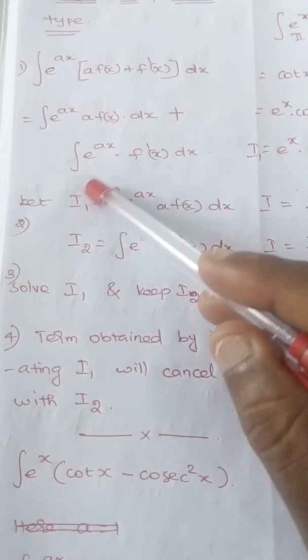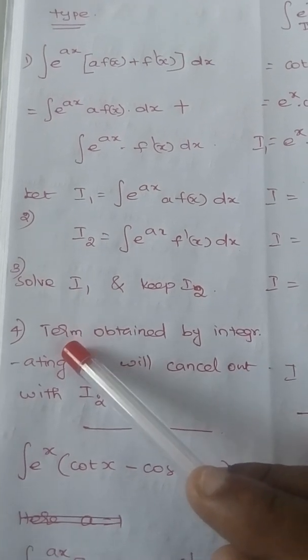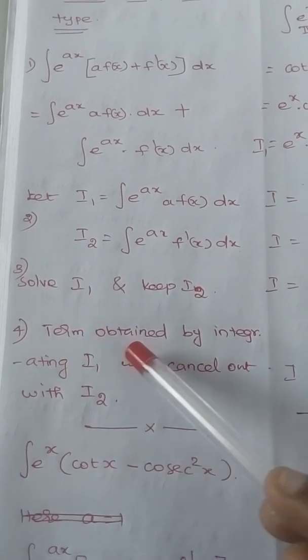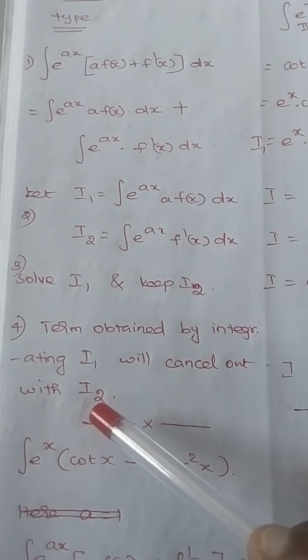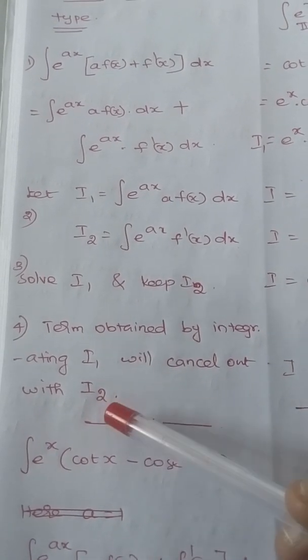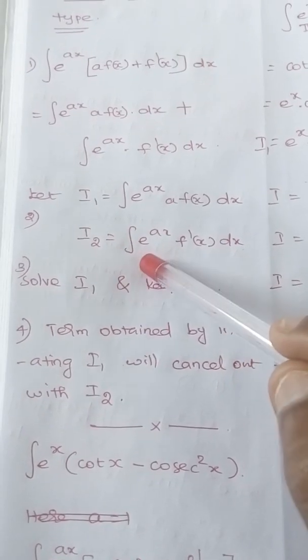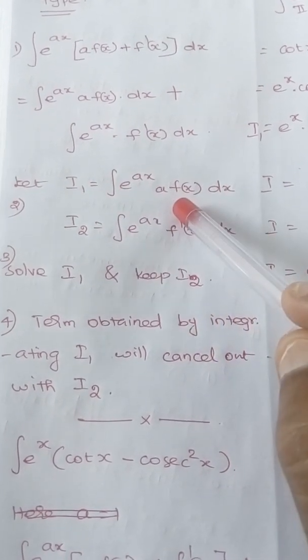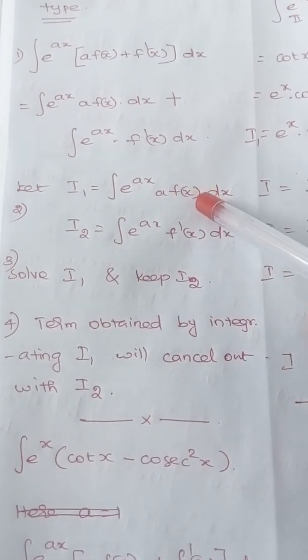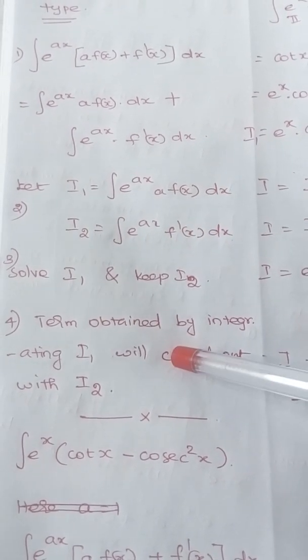By solving this I1, we will get an answer. With that answer, the I2 will get cancelled. Let me read out that sentence: the term obtained by integrating I1 will cancel out with I2. So we will get the final answer. We are not going to work on this integration 2. We will work on integration 1 using the by-parts concept. The answer that we get will cancel out I2, so we will get the final answer.